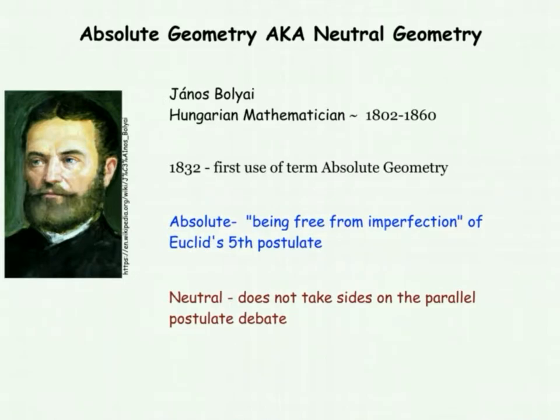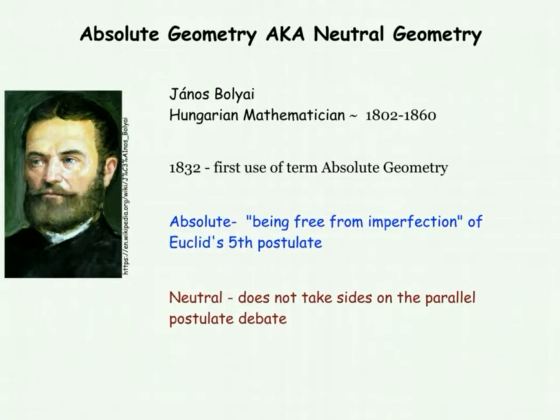The term absolute was chosen because this geometry is seen as being free from imperfection, that imperfection being Euclid's fifth postulate. The use of neutral came about because scholars felt that this geometry was not taking sides on the parallel postulate issue. It was remaining neutral on that point.